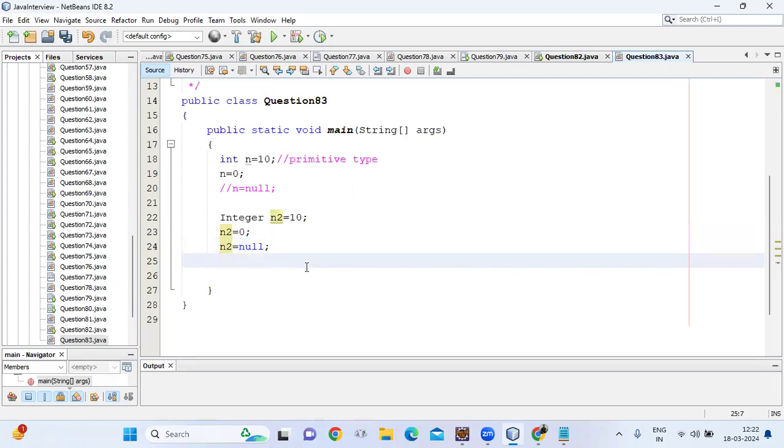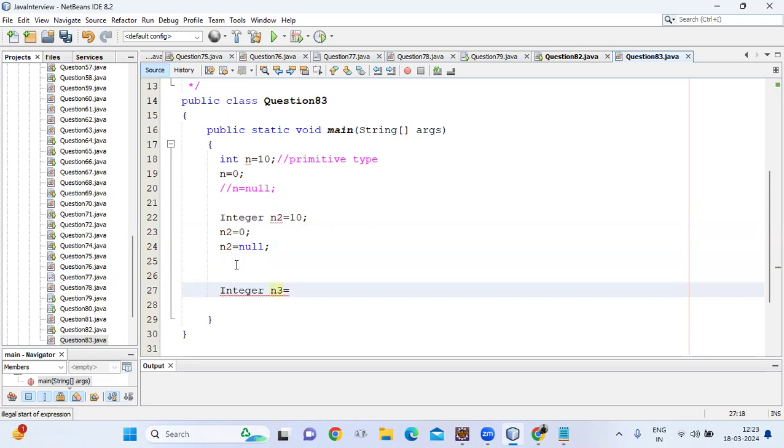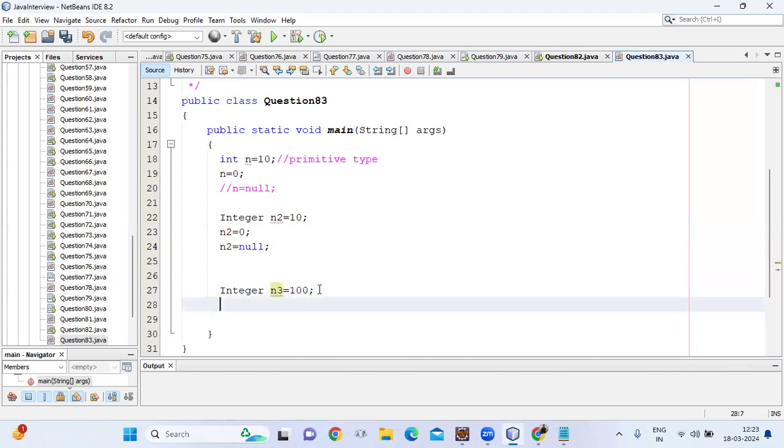So internally, how does it convert n2 = 10 or n2 = 0? Let's say I write Integer n3 = 100, guys. How does it internally convert this 100 into n3? It will convert something like this.